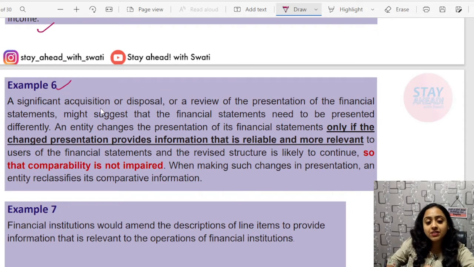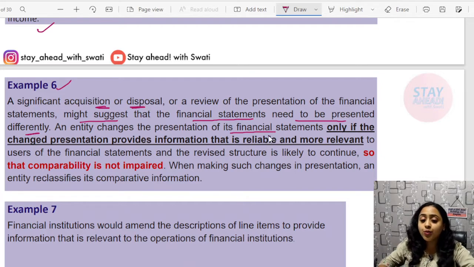A significant acquisition or disposal or a review of the presentation of the financial statements might suggest that the financial statements need to be presented differently. An entity changes the presentation of its financial statements only if the changed presentation provides information that is reliable and more relevant. The presentation is changed only and only when it is permitted by Ind AS, and secondly, it is providing reliable and more relevant information. The same lines you will read in Ind AS 8 as well. These lines are from Ind AS 8.